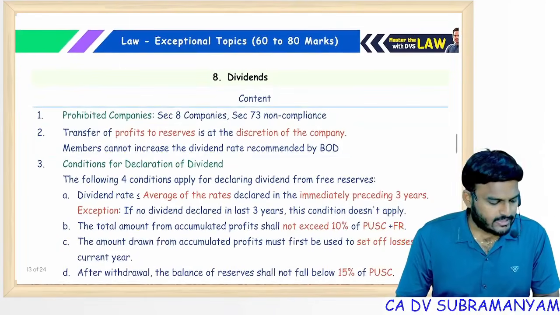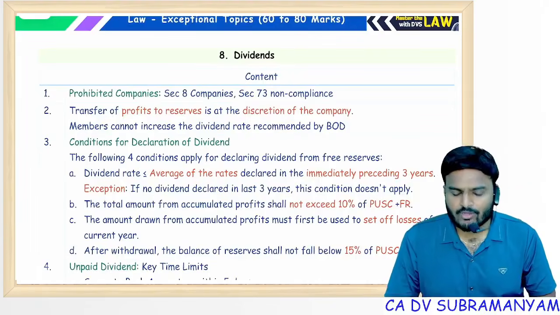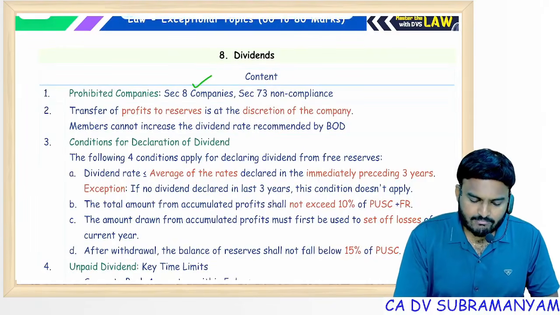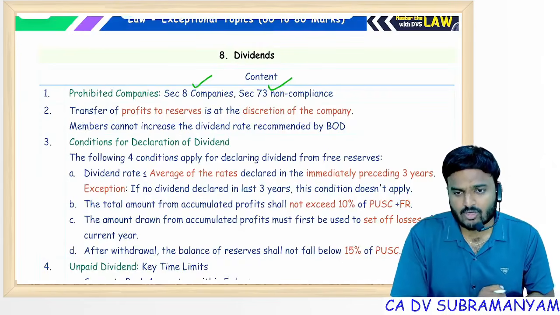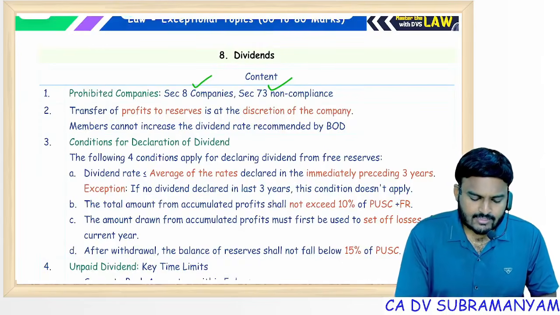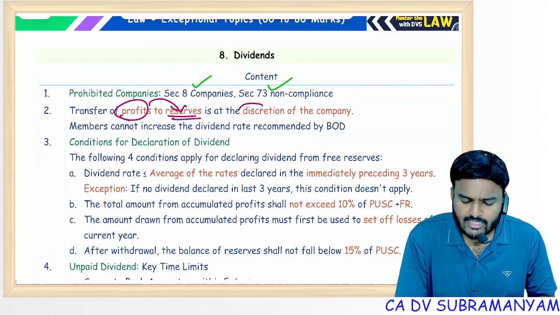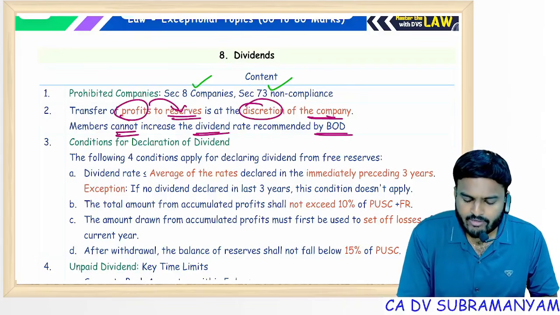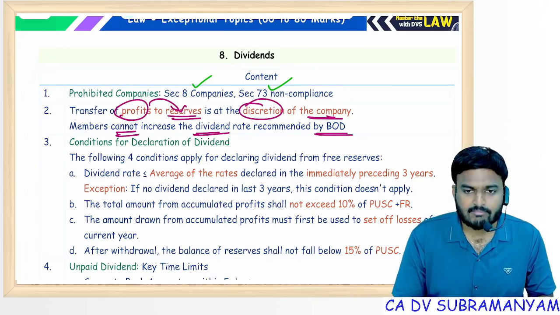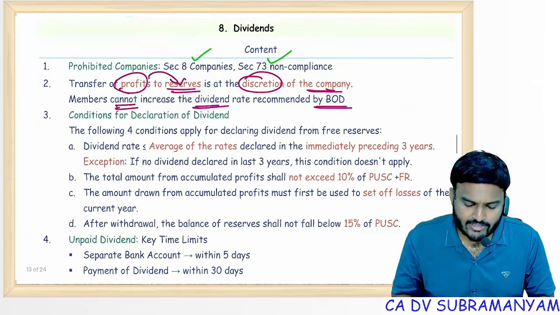Next topic, dividends. Two companies are prohibited from declaration and payment of dividends. One is a Section 8 company, the other is a Section 73 non-compliance company, deposits non-compliance companies. Sir, can a company declare dividends without transferring a certain portion of profits to the reserves? Yes, transfer of profits to reserves is at the discretion of the company. Members cannot increase the dividend rate recommended by the board of directors. Members can reduce it. Members can maintain the same rate, but members cannot increase the dividend rate.